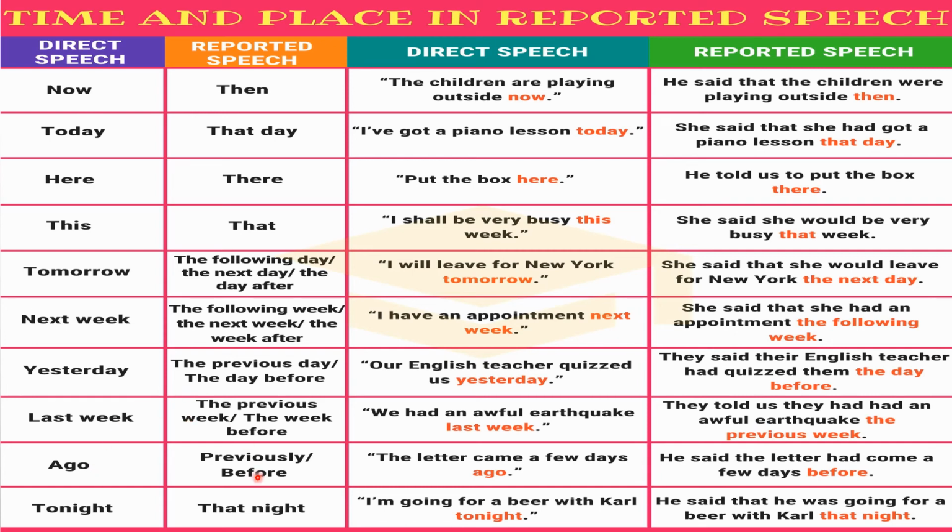Ago will be converted into previously or before. "The letter came a few days ago." Your indirect speech will be: He said that the letter had come a few days before. Tonight will be converted into that night. "I'm going for a beer with Carl tonight." He said that he was going for a beer with Carl that night.